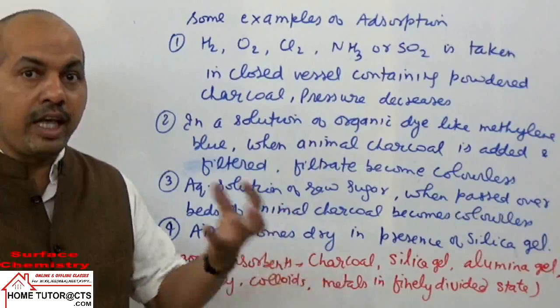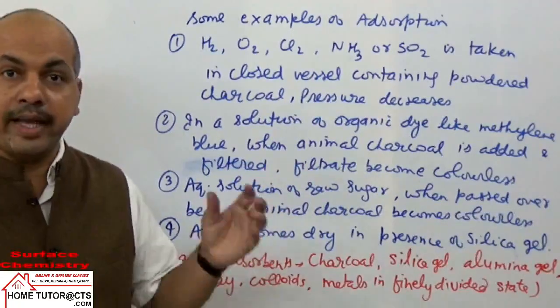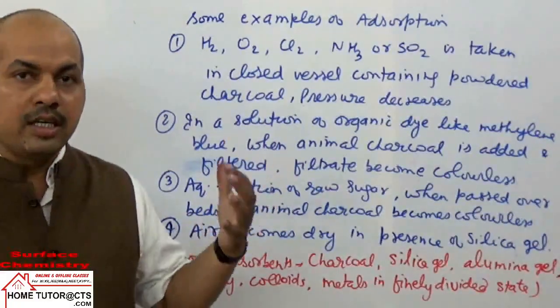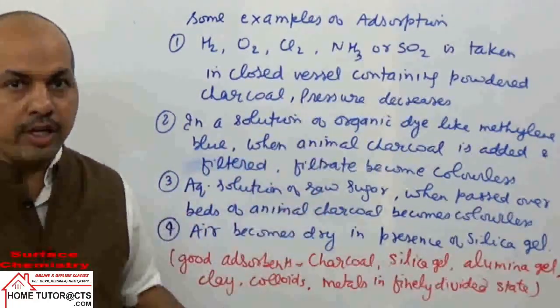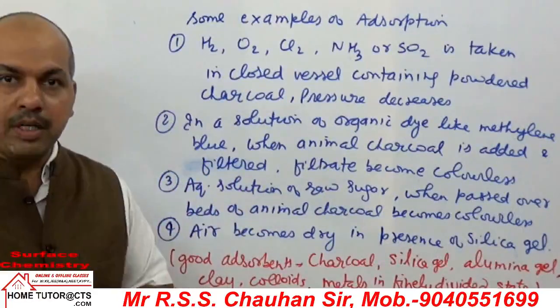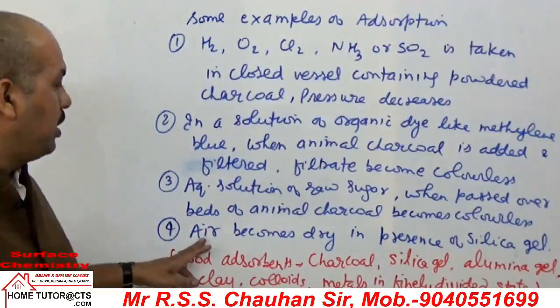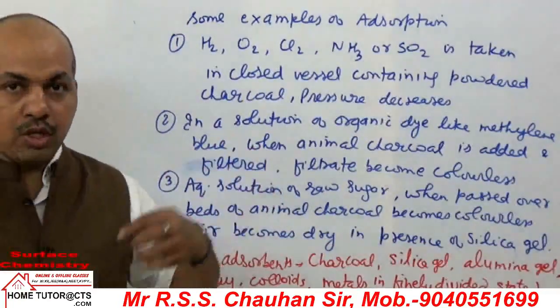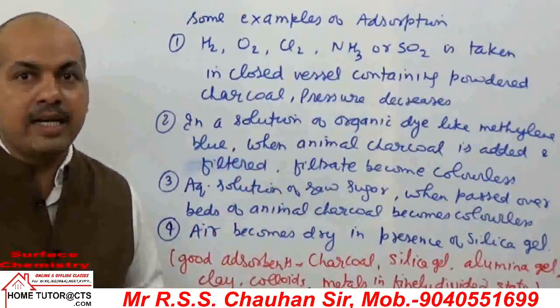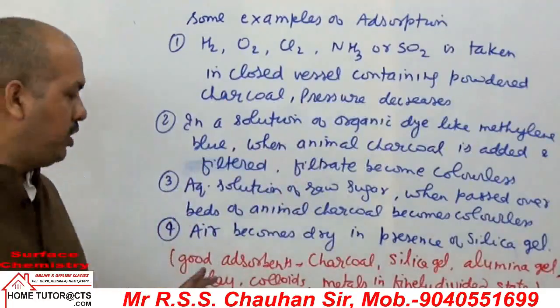That silica gel will keep on absorbing moisture if it enters by any means. So that silica gel will act as a good adsorbent of whatever moisture is in the surrounding atmosphere, and keep things dry. So this is the given example: the air becomes dry in presence of silica gel because of adsorption of moisture by silica gel in the surrounding to it.